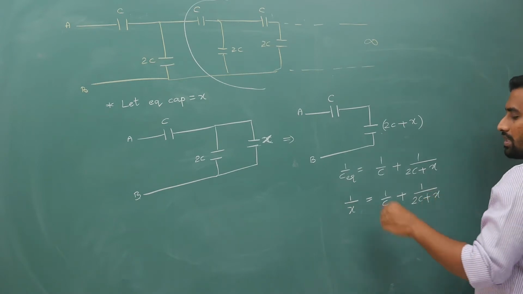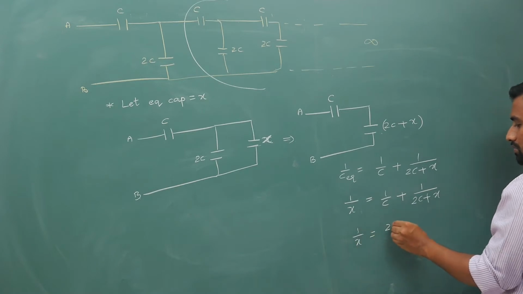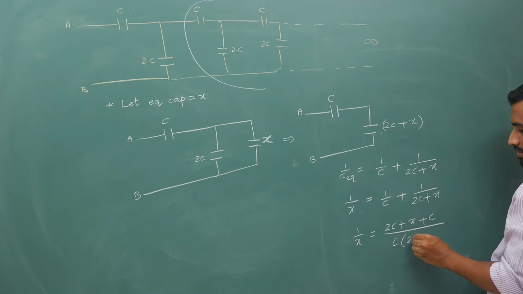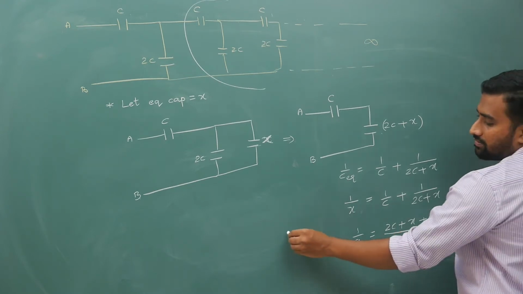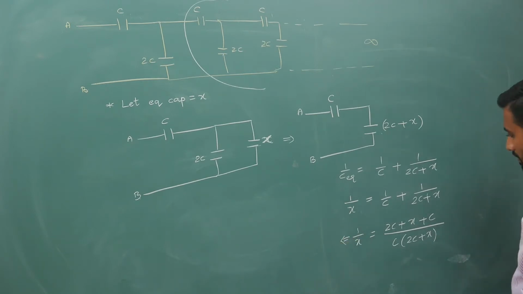Okay, so rearrange the terms. 1 by x is equal to (2C plus x plus C) whole divided by C times (2C plus x). Rearrange, you will get a quadratic equation, and let us try to solve this. Later you should not complain as if I am not solving the answer completely.